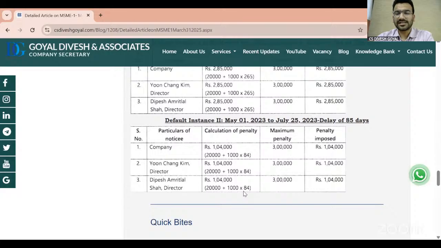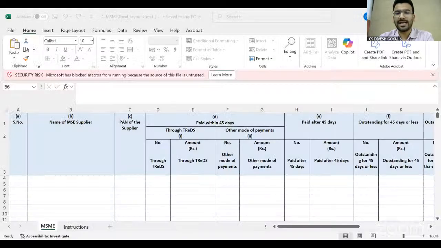So just for a delay in filing one form, the company has to pay lakhs of penalty. So make sure whenever you are filing MSME 1, you file it within time. If you file after the due date, you may be liable for penalties also. It's okay that there is no additional fees, but there are penalties.